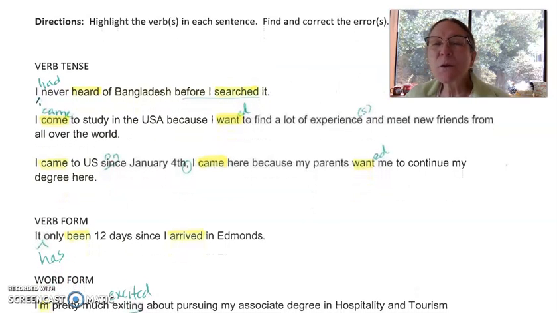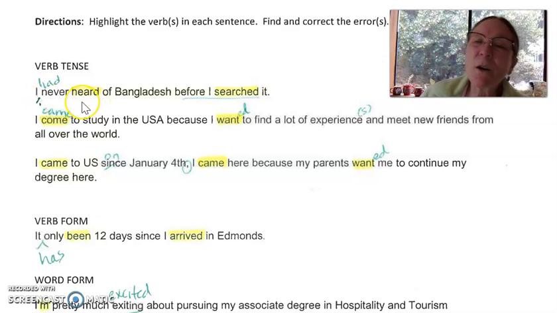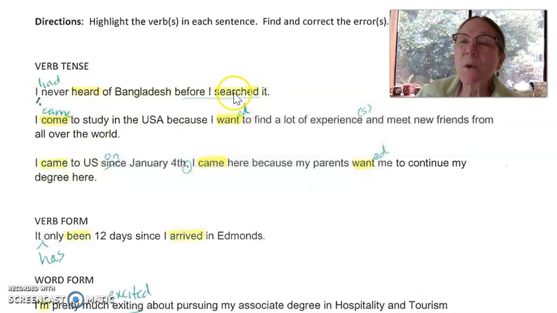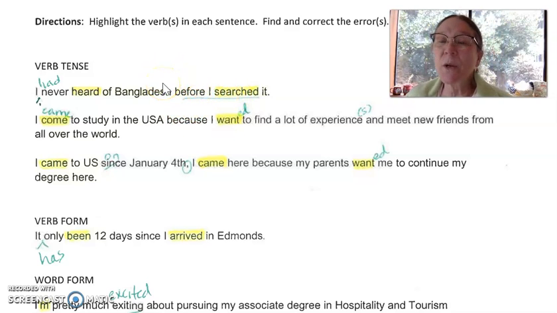So for the first one, we have to read the whole sentence. We're finding the verb heard and the other one searched. Here's the joining word before, and it's a time joining word. Before I searched it. So that's an action that happened in the past, right? Before I searched it. So what happened before? And that is this part over here. I never heard of Bangladesh.